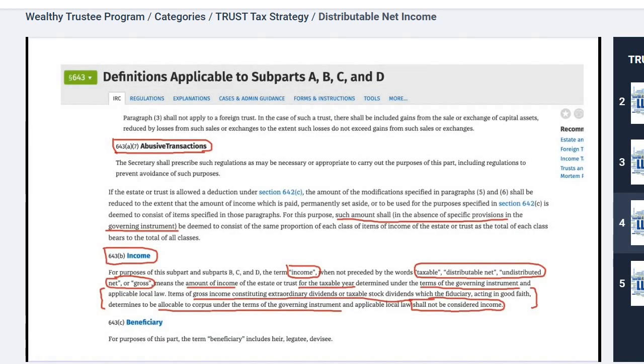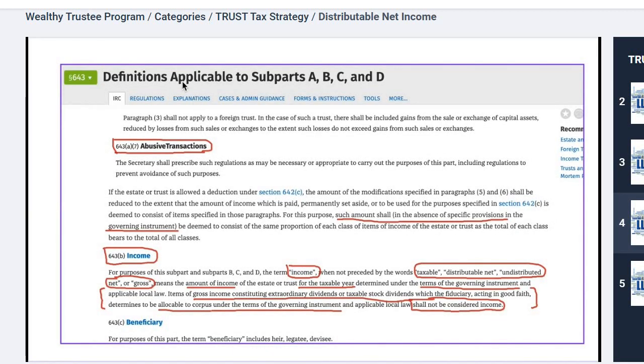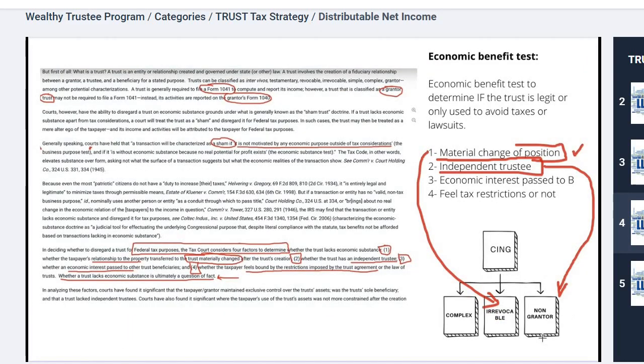Okay, still the IRS code. Definition, applicable abusive transactions like this. Remember, this is a part of the code that the lawmaker has prescribed. You're not the grantor in this case. The economic interest passed to the beneficiary. You're relinquishing your rights on the property and passing those rights into the trust for the beneficiaries. They have a beneficial interest, an economic interest, in the property that's inside of a trust, whether business or personal. So yes, they have a direct benefit.